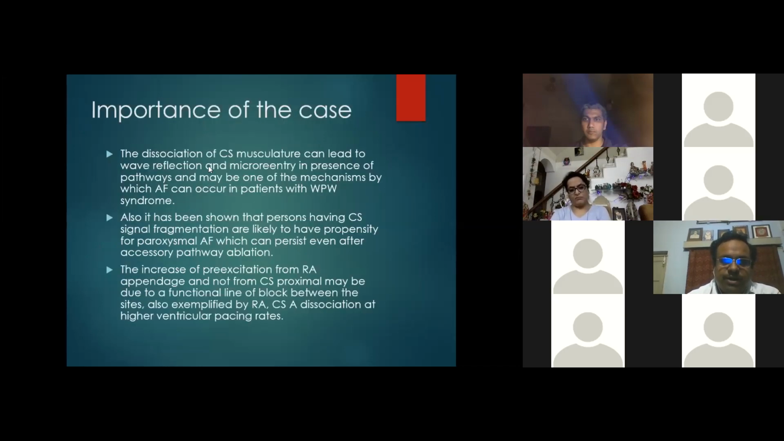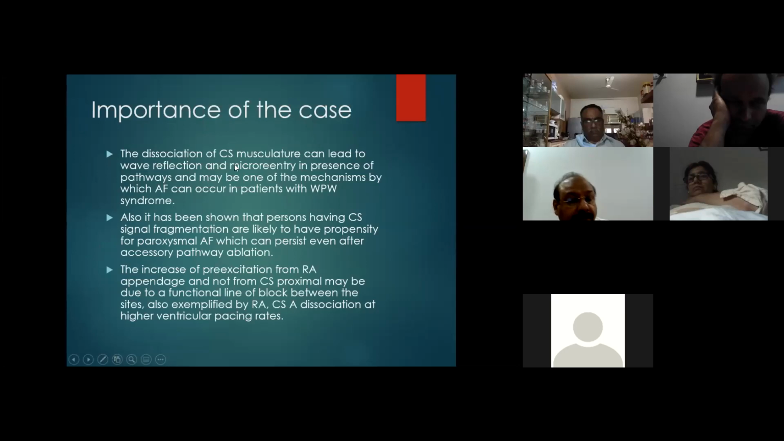So what is the importance of presenting this case? The dissociation of CS musculature can lead to wave reflection and micro reentry in the presence of pathways, and can be one of the mechanisms by which AF can occur in patients with WPW syndrome. Also, it has been shown that persons having CS signal fragmentation are likely to have a propensity for paroxysmal AF, which can persist even after accessory pathway ablation in these patients.